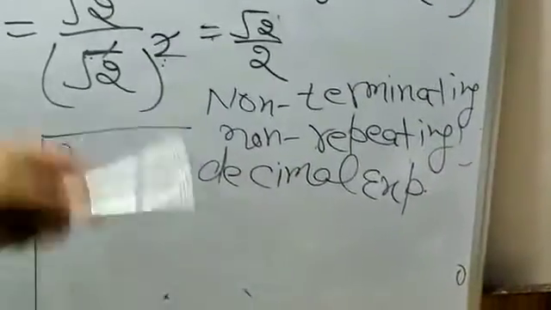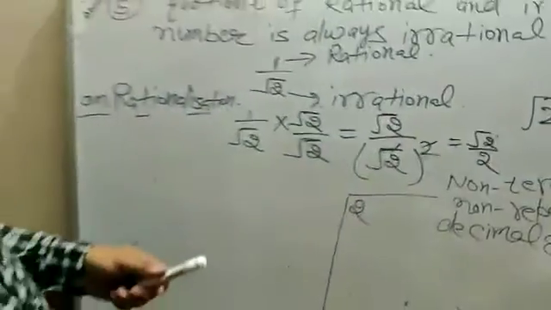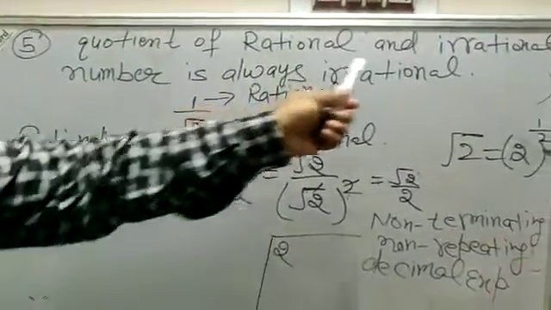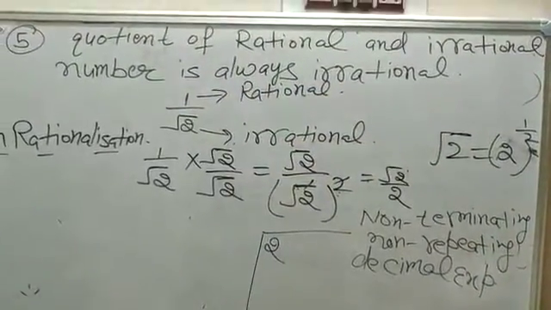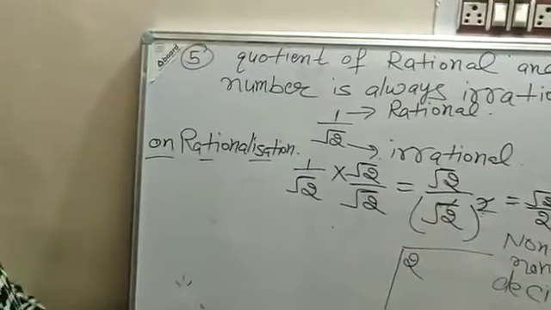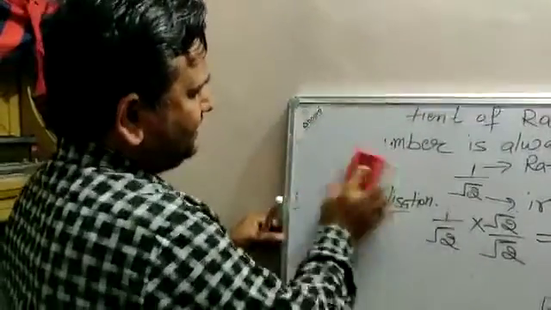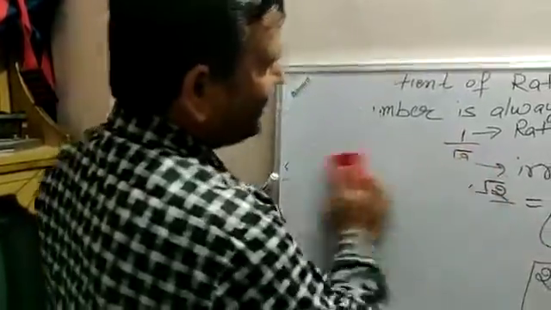So we can say that it is an irrational number. What we learned here: the quotient of a rational and an irrational number is always irrational. On the basis of these properties, we discuss some questions. Some questions I solve for you and the rest you have to solve at home.